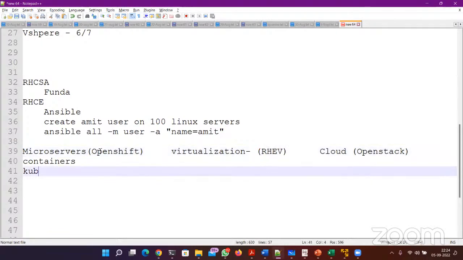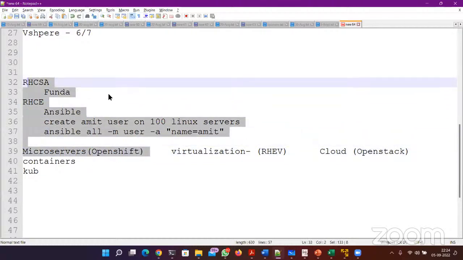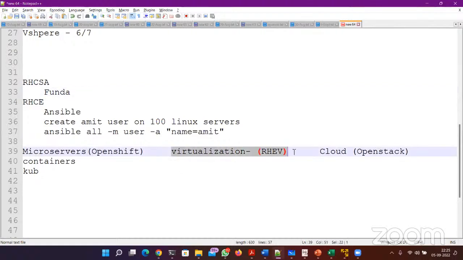All right. Are these courses offered by NetworkKings? Only OpenShift is offered right now. So what we offer is RHCSA, RHCE, and OpenShift. These three courses are offered by NetworkKings. We do not offer virtualization and OpenStack yet. Although we are planning, maybe in 2-3 months, we're going to have a proper plan and then roll it out.